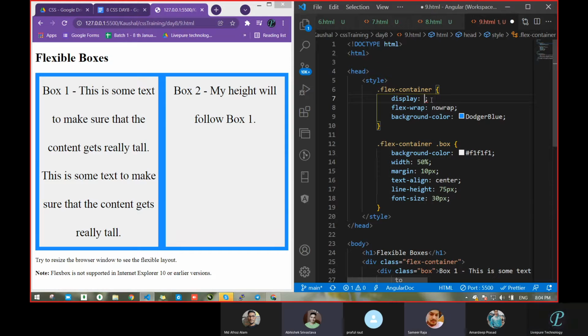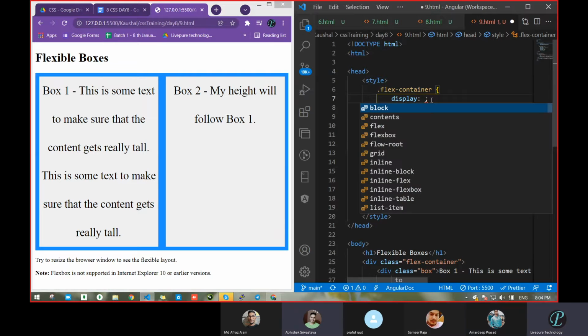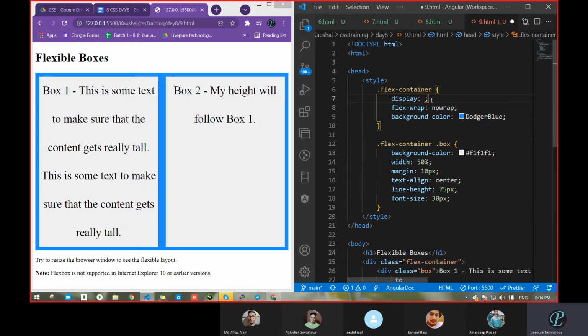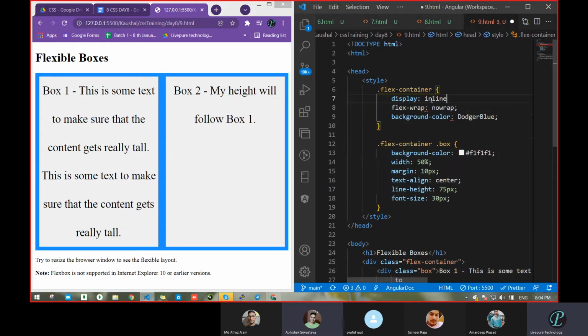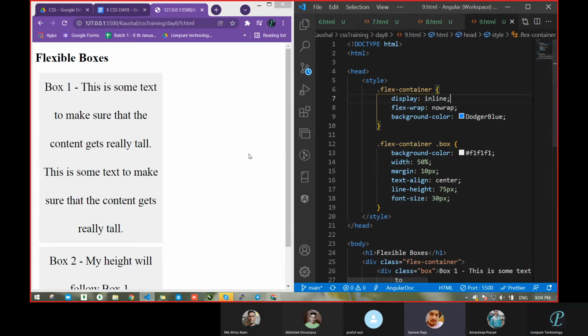This morning, what had we seen? Sir, block, inline, flex. Block, correct. So if you have a block level element, you can convert it to inline with the help of that, with a different property. Now go and check with inline what it is going to do. What happened?